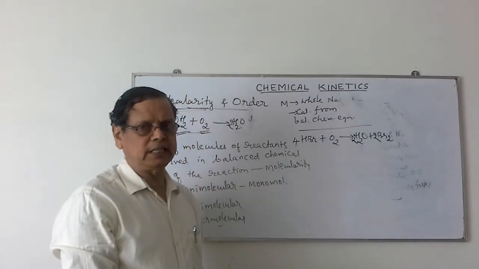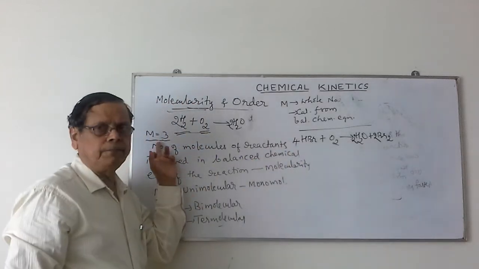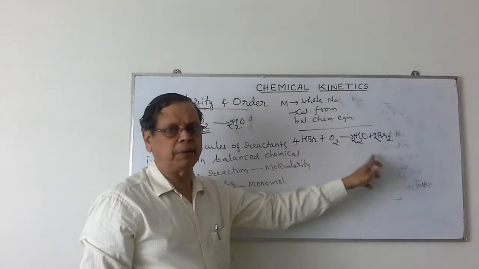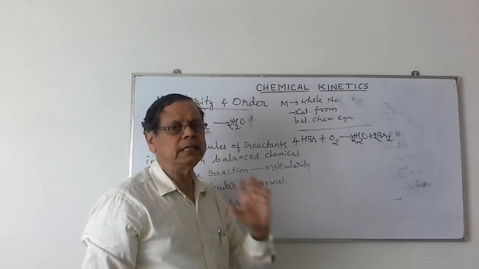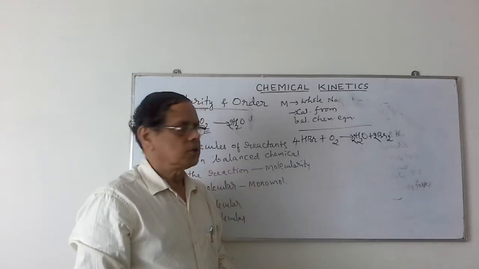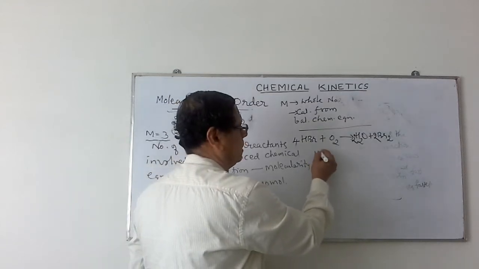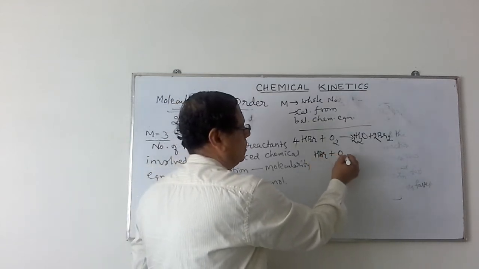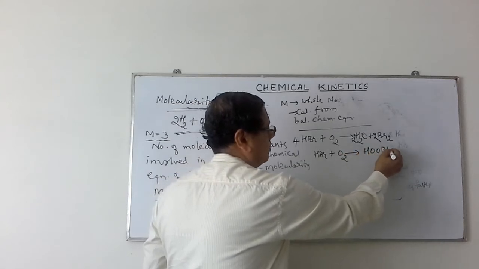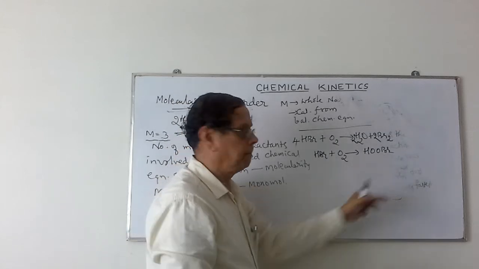According to collision theory, when the molecularity is more than 3, it is not a reaction which can be written by a simple equation. It means it has a certain mechanism. So the mechanism for this reaction we can write as HBr plus O2 giving rise to HOOBr. This is called peroxyhydrogen bromide.